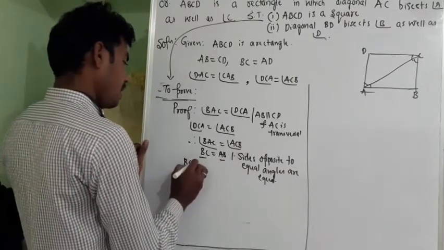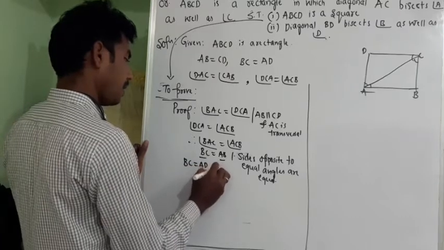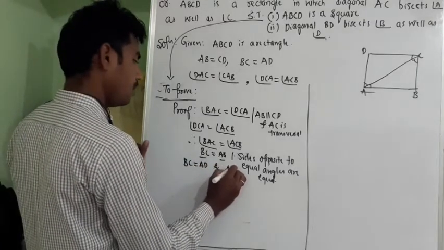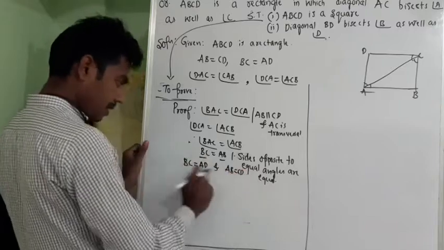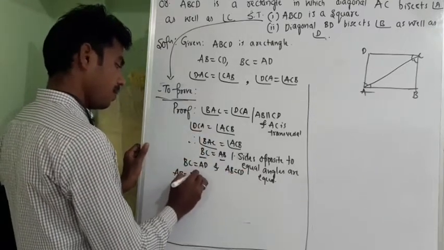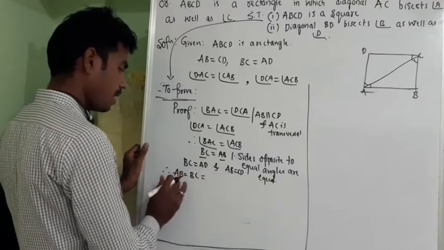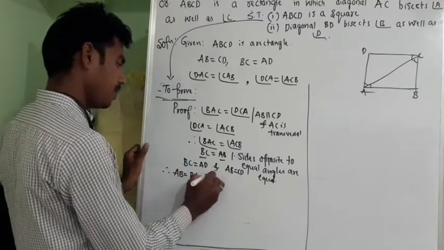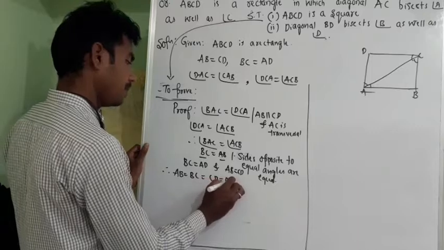Next, since BC is equal to AB, and even we have BC is equal to AD and AB is equal to CD, from these three equations what can I write? AB is equal to BC is equal to CD is equal to AD.